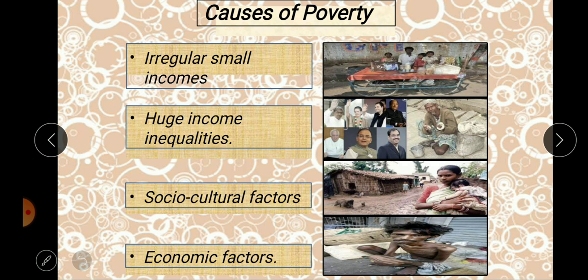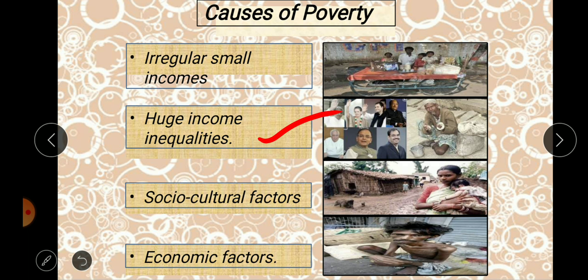So you will find a big difference in the income among them. Their income is unequal because of a few reasons, like educated and uneducated, so you can find a huge inequality in income.